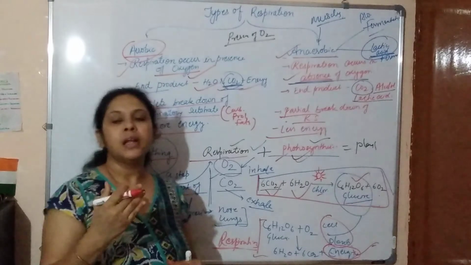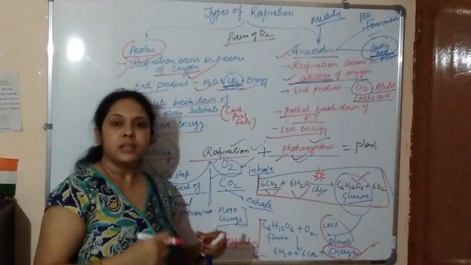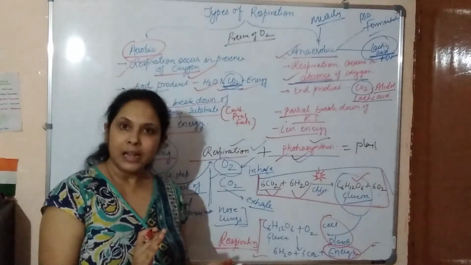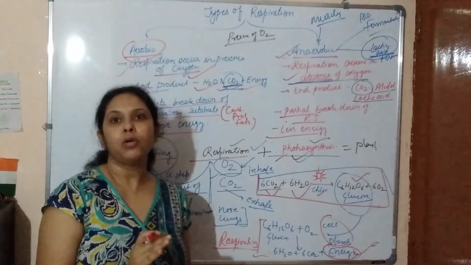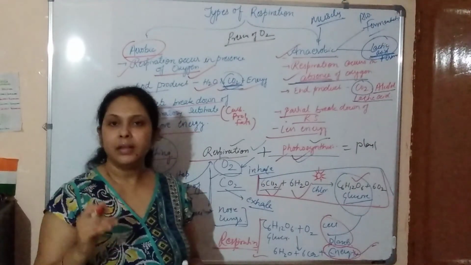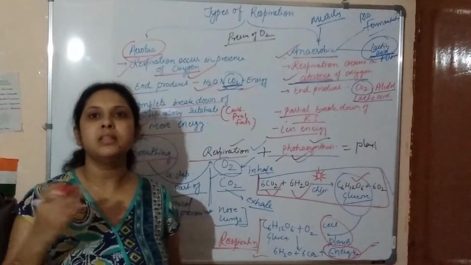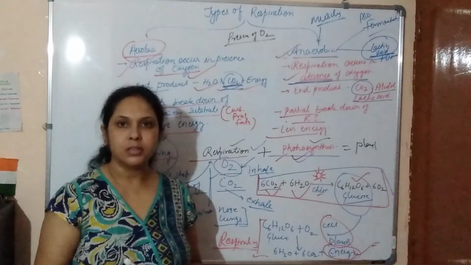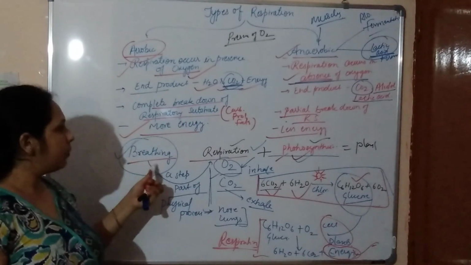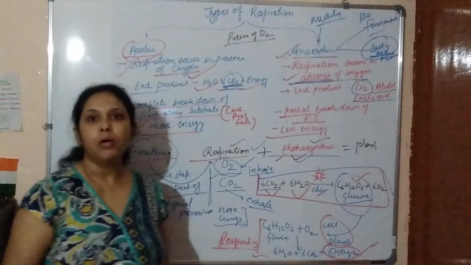So respiration and photosynthesis have a relationship, and the plant performs photosynthesis and respiration in the daytime. But at night they do not do photosynthesis, while respiration occurs all the time inside the cells of the plants. So this is all about the types of respiration and the relationship between breathing, respiration and photosynthesis. This is all about respiration.